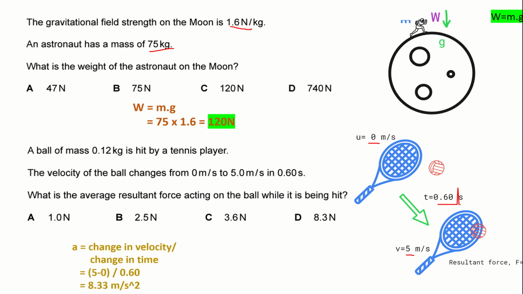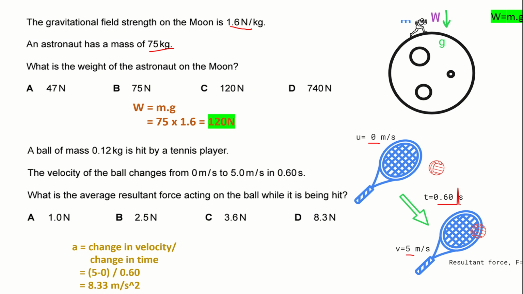It's a change in velocity. So velocity is from 0 to 5. So the change in velocity is 5 meter per second. And how long does it take? Divided by the time, 0.60. So the answer is 8.33 meter per second square.